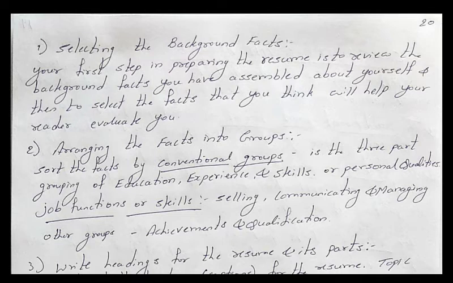So what are all the categories coming under the job functions or the skills? You can collect the information, whatever your information is, under the heading selling, communicating and managing, etc. And other groups are also there, which are related to the achievements and the qualifications. Next one is how you are going to write these particular headings. Is it clear? Writing a heading for the resume and its particular parts is very important, so construct the headings or the captions for the resume.